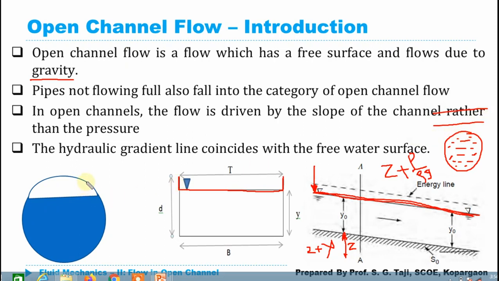Again, even if I am considering a closed pipe which is subjected to a partially filled condition, that is also said to be open channel flow, because here one free surface exists and it is exposed to the atmosphere. Here there will be no pressure force; there will be a gravity force which is responsible for the flow in such cases. Now in case of open channel, obviously the slope is going to play an important role rather than the pressure. In case of pressurized flow, obviously the pressure difference between 2 points will be responsible.